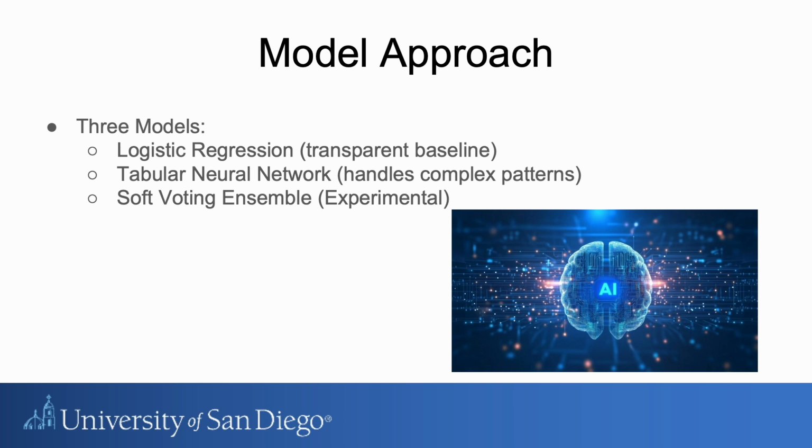Now into the model approach after we know how the data is, creating our actual target variable and taking away the features that could hurt because of that target variable we created. We tested three models, which was a logistic regression to get a transparent baseline, a tabular neural network which understands complex patterns and is also really good for tabular data in the sense of if you have multiple features.